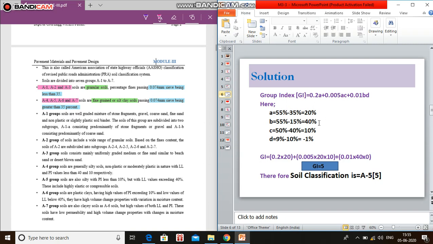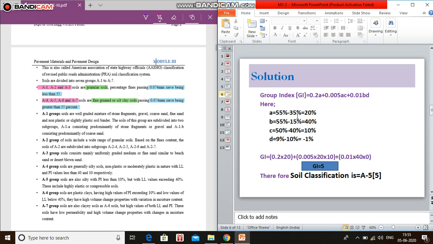The A4 soil is generally silty soil, non-plastic or moderately plastic in nature, with liquid limit and plasticity index less than 40 and 10% respectively.